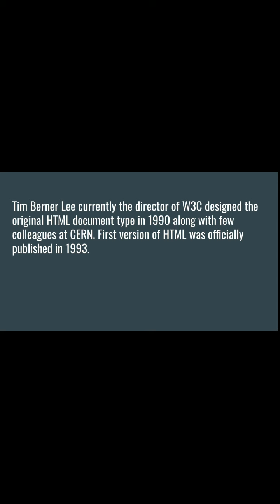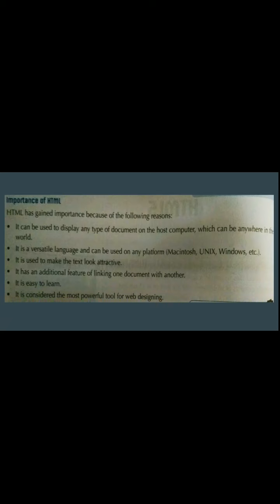Now we will be discussing the importance of HTML. Look at the slide. Why has HTML gained importance? It can be used to display any type of document on the host computer, which can be anywhere in the world. By sitting anywhere in the world, you can create your web page, you can display whatever document you want to. It is a versatile language and can be used on any platform.